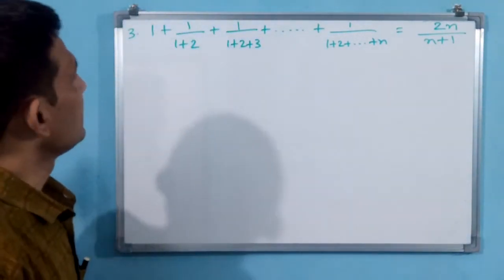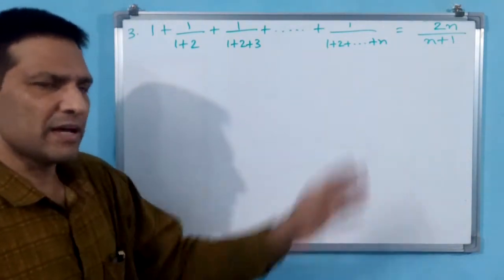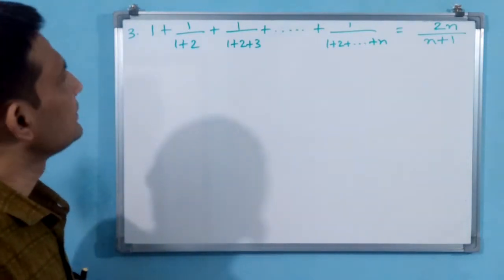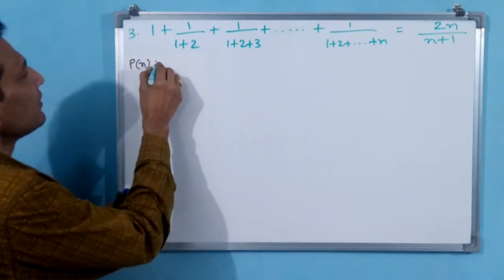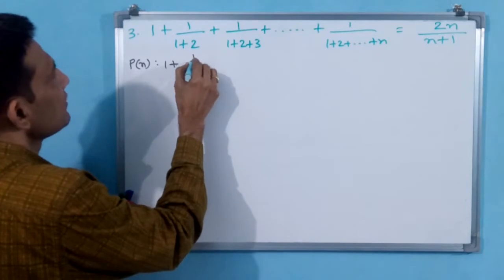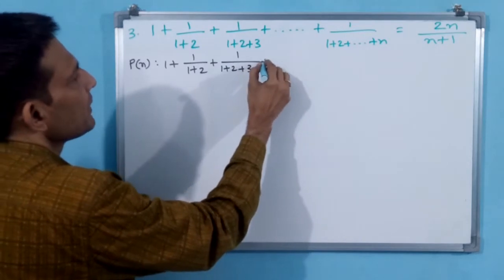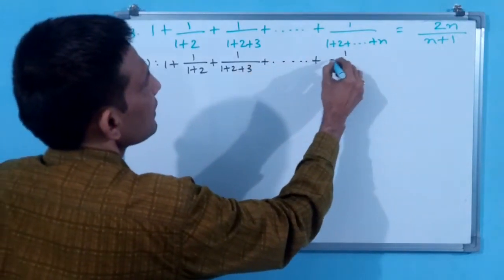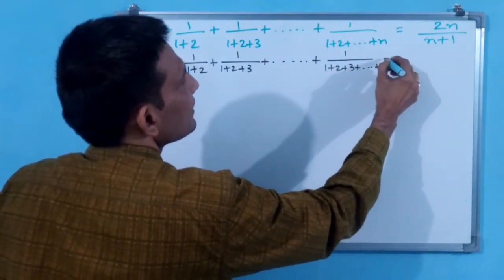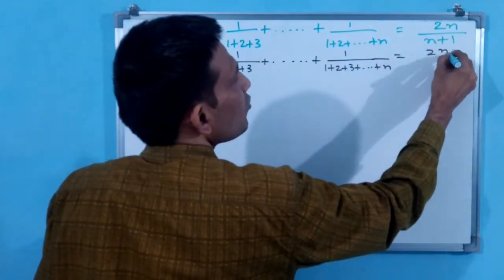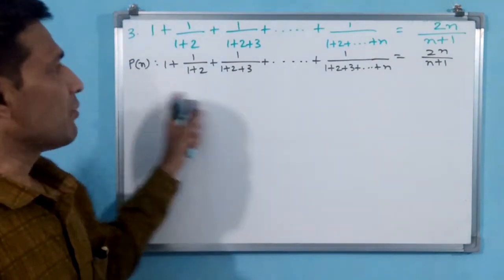See how we have to write. First step, they have given n belongs to N in the question. That is why I am not writing. Second step, Pn I am writing. Let us write Pn. Repeat all this question: 1 by 1 plus 1 by 1 plus 2 plus 1 by 1 plus 2 plus 3 plus dash dash dash plus 1 by 1 plus 2 plus 3 plus dash dash dash plus n is equal to 2n by n plus 1. This will be your proposition Pn.